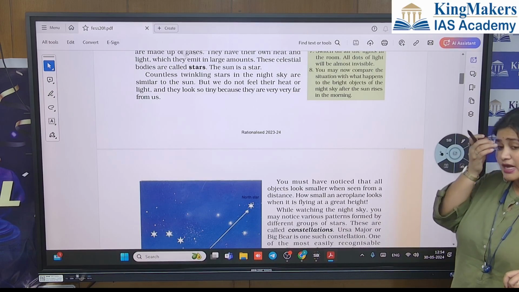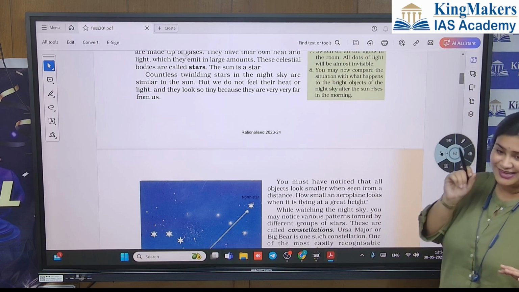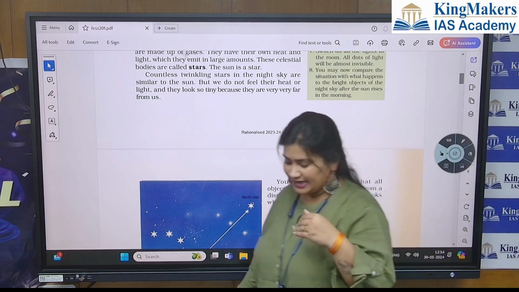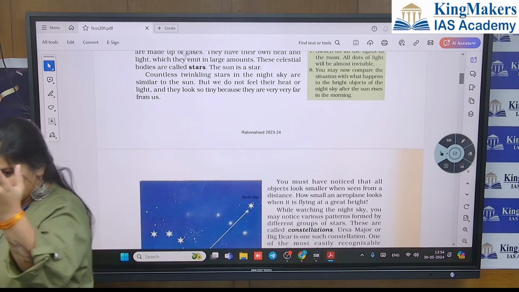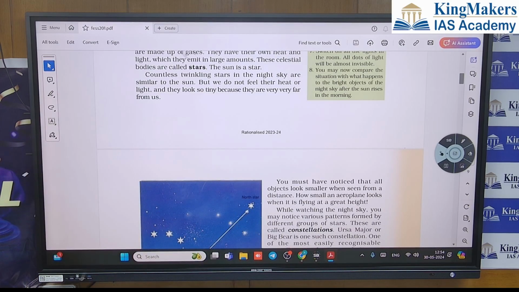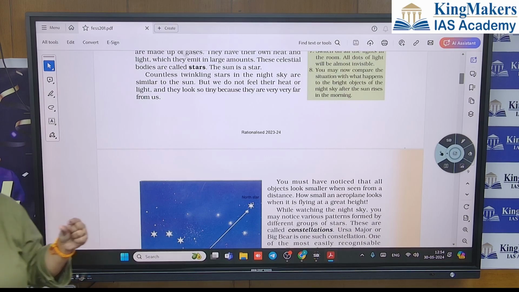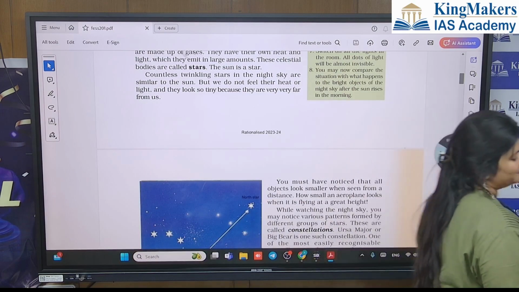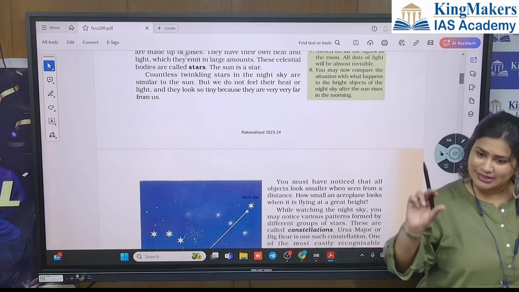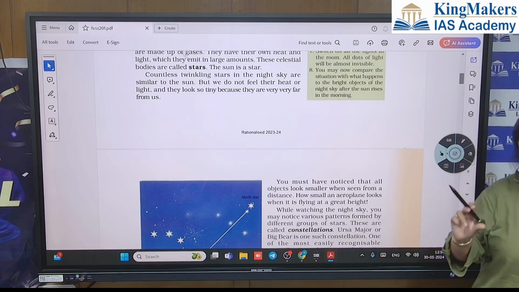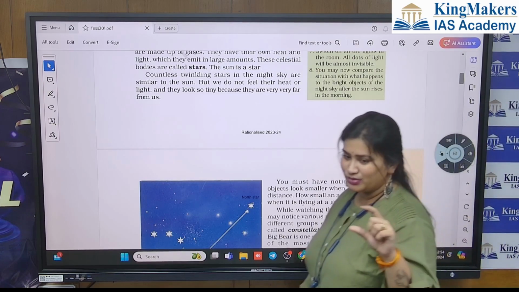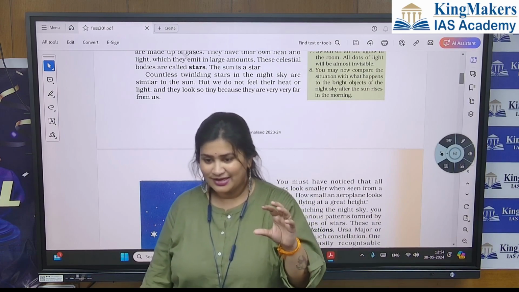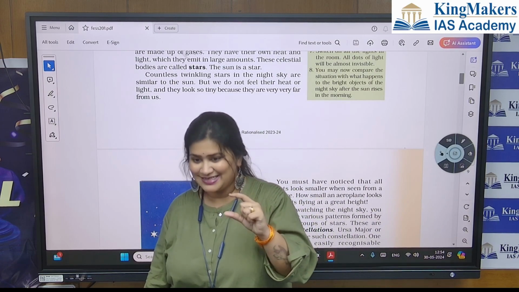Of course, if we look at anything from here, it will look far, no? When we are standing here and on the road we see some very far thing, like one tree or one car, it will look this much, but the car is this much? No, the car is big, huge. So it happens. And the moon also looks this much to us, to everyone. Everyone can see the moon. The moon looks only this size, but is the moon this much in size? No.